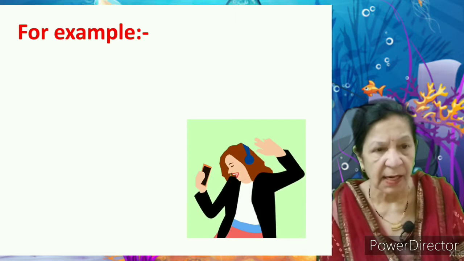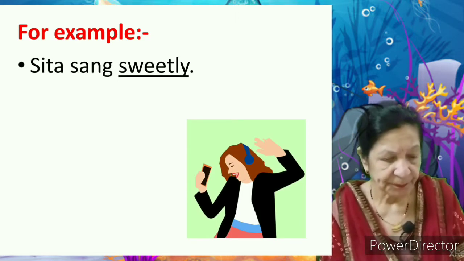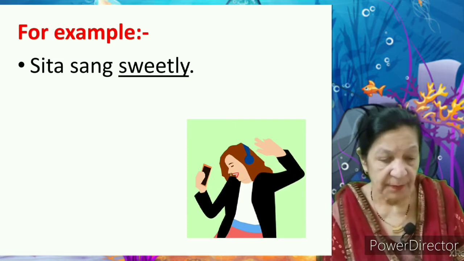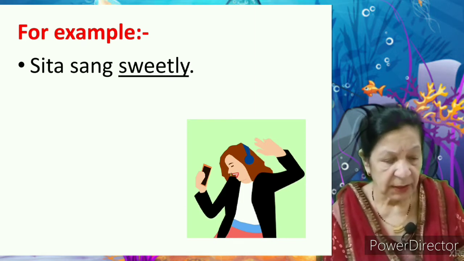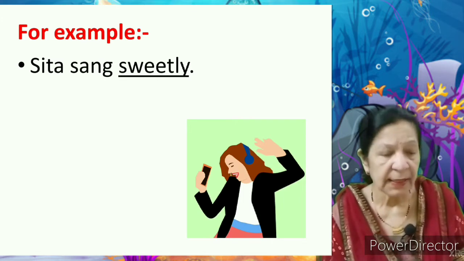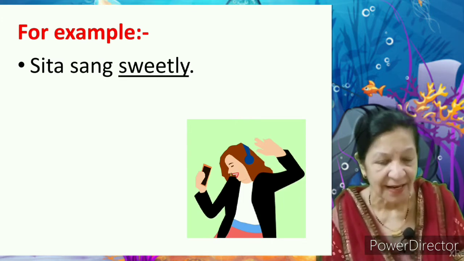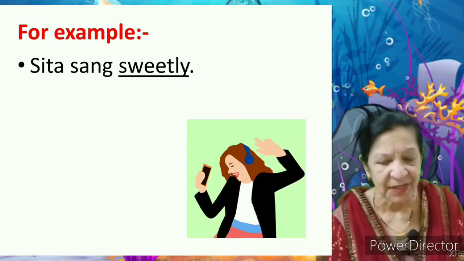So examples are: Sita sang sweetly. Here sang is a verb. How did Sita sing? Answer is sweetly. So in this sentence the adverb sweetly tells us about the singing action of Sita. It tells us more about the verb. So sweetly is an adverb.